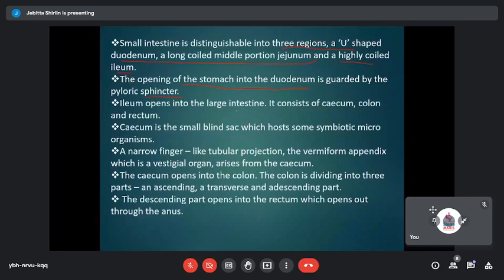When you look at the cecum, it is a small blind sac. It has some importance because it hosts some symbiotic microorganisms. The cecum is a region where we have certain symbiotic microorganisms. Do you know what a symbiotic association is? Any one of you? Why should we have certain microbes within our body? Symbiotic relationship. Yes, answers please. Why should we have symbiotic microbes in the cecum of our large intestine?